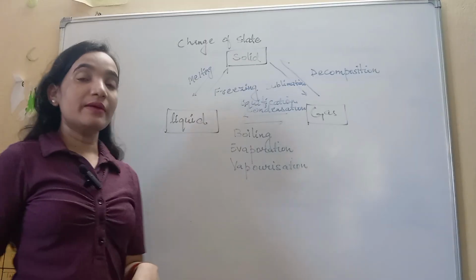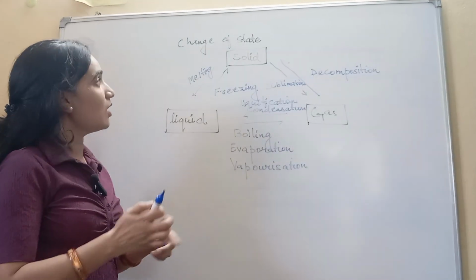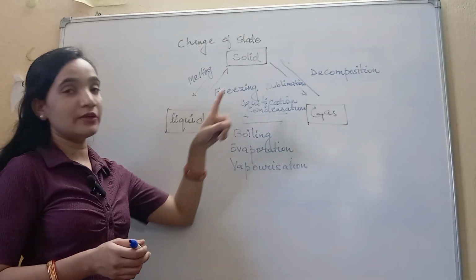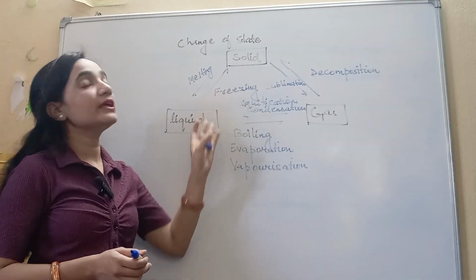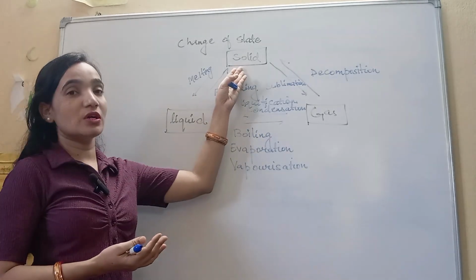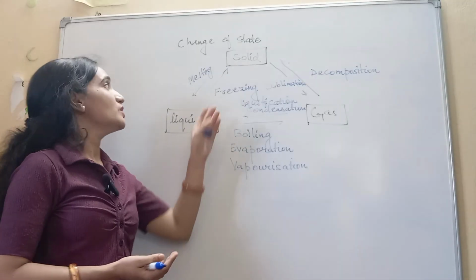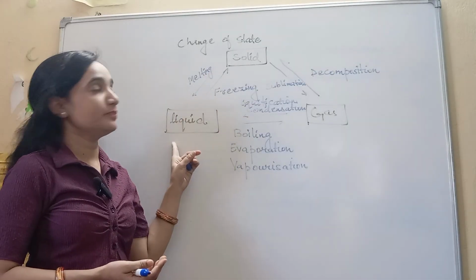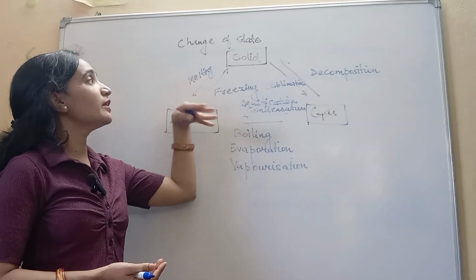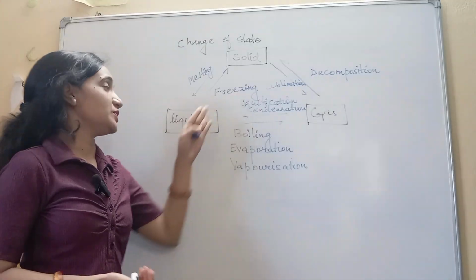Okay, so let us have a recall of this topic. There are various states of matter, and on providing heat, the state of the matter changes. If it is solid and you provide heat, it turns into liquid. That process is called melting. And when from liquid you get back the solid again, that process is called freezing.